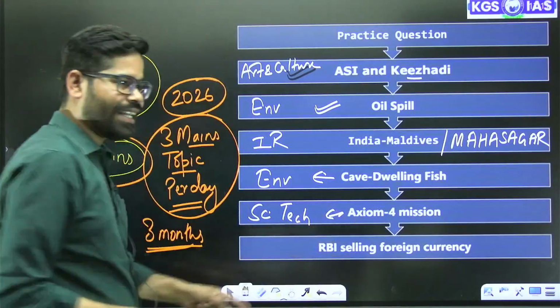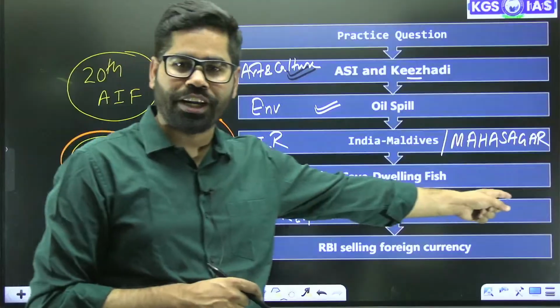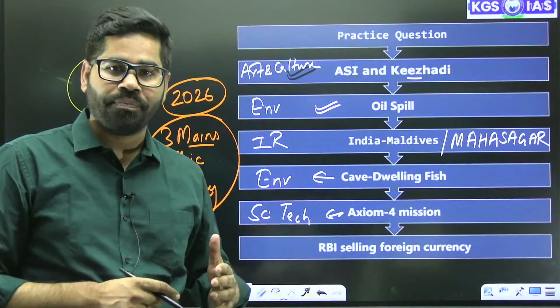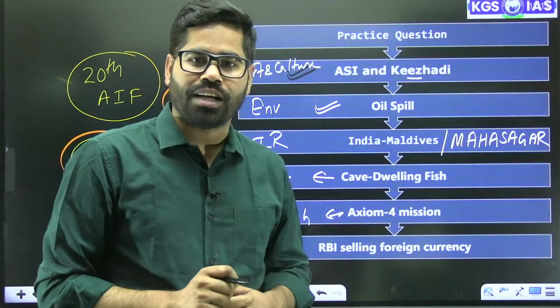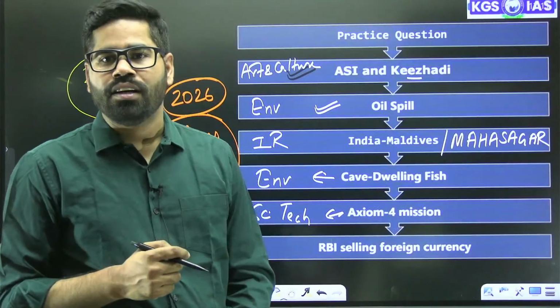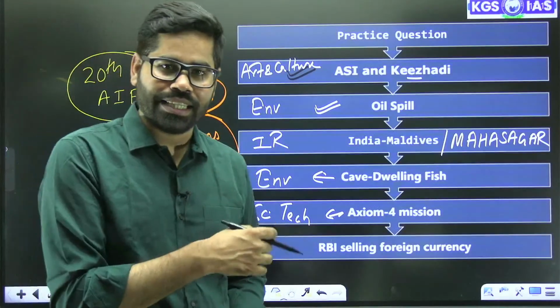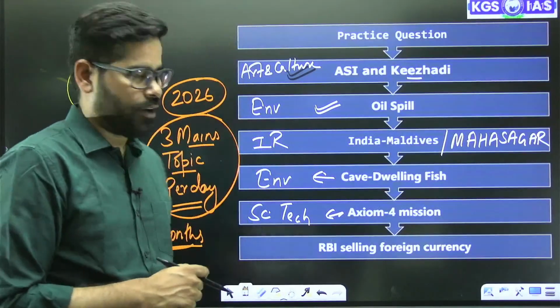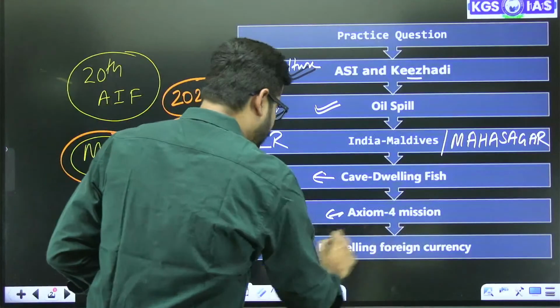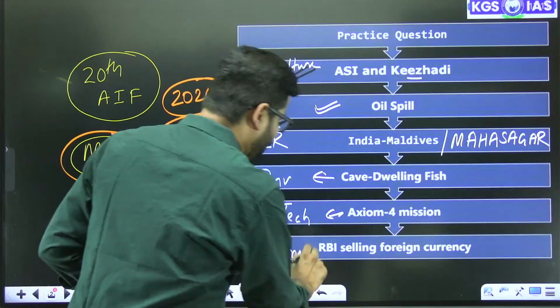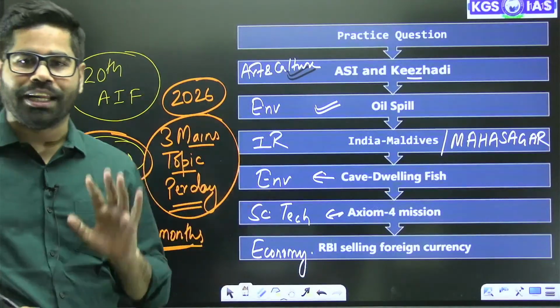This year again there was a question on the Axiom 4 mission, about which of them are useful for microgravity. When the Axiom 4 mission was announced, and when we saw that the Indian pilot was chosen for this, we covered this article, and then the question was here. Then RBI selling foreign currency, that is part of economy. So these are the topics which we are going to discuss in today's session.